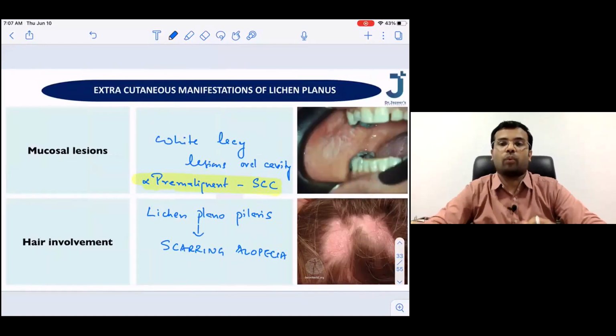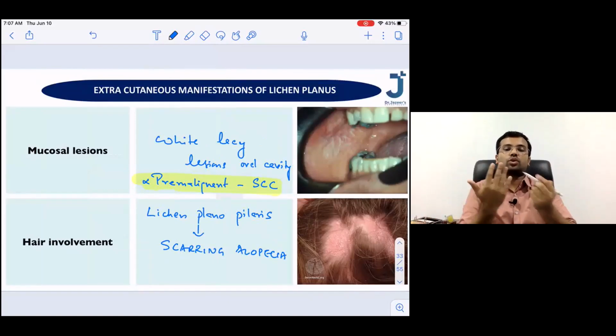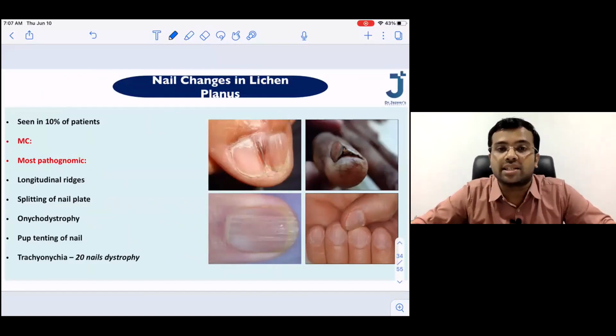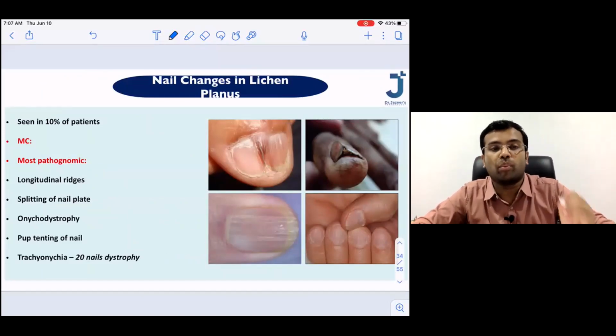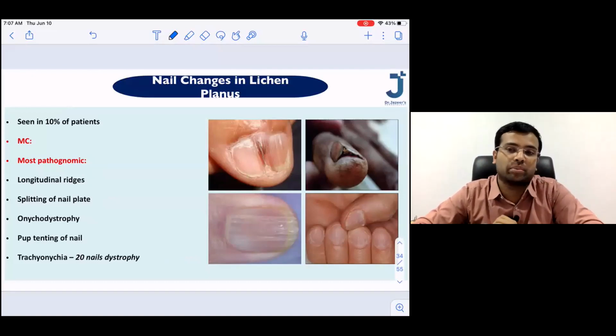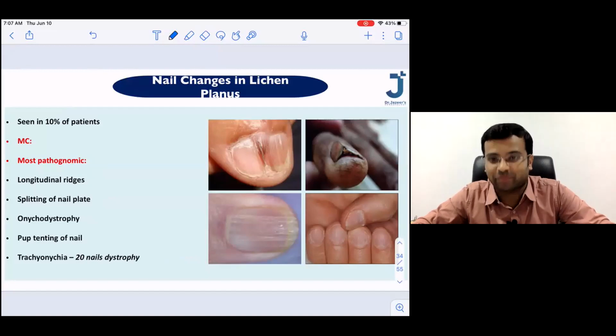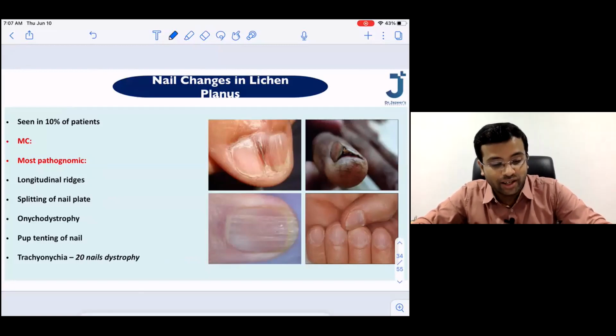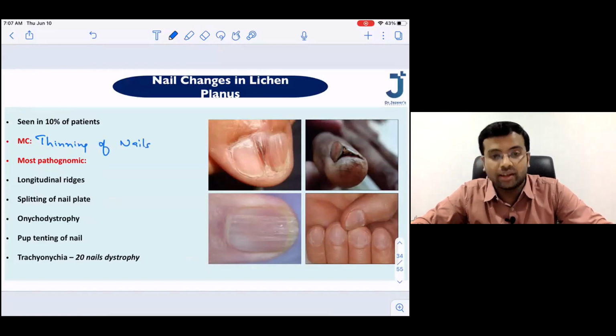Okay. Now, just like psoriasis, in psoriasis we check for the nail changes. Now let us see what are the nail changes in lichen planus. Please note down the most common nail change in lichen planus. Who can answer? Most common nail change. Dr. Nikhil is answering, very good. The most common nail change is thinning of the nails. Excellent. And what is the most pathognomonic nail change?